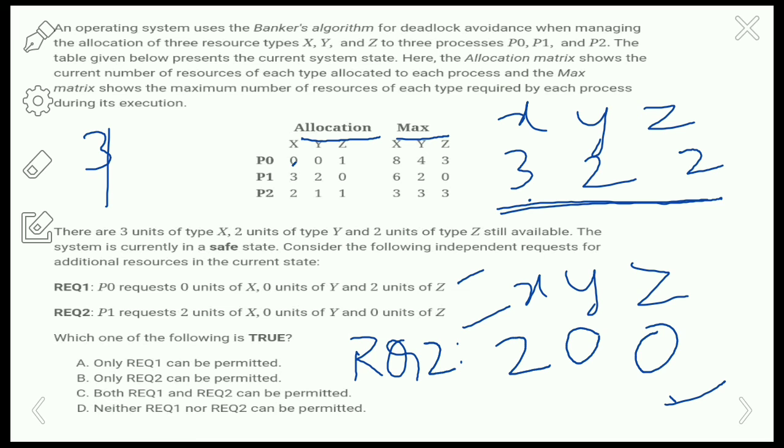The system is currently in a safe state. Consider the following additional resources in the current state: 200 for the process P1. If you add it for the process P1, then 320 plus 200 means 520.